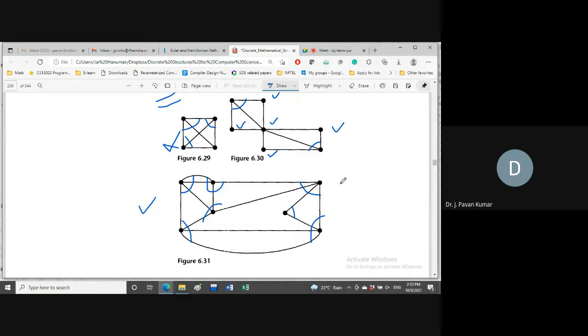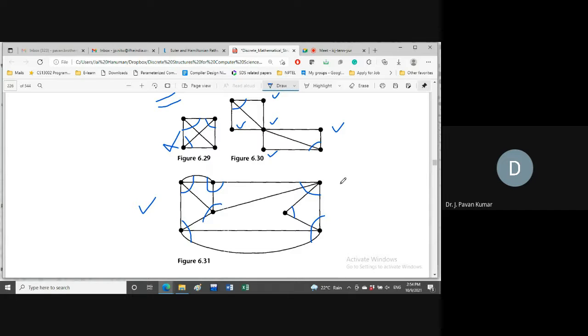In order to answer this particular one, before going to answer this question, let us try to observe one more thing. Euler cycle exists. If you start at any arbitrary edge, can we complete the cycle? Did you get the question? Euler cycle exists. If you start at any vertex, can we cover all the edges of the graph and form an Euler cycle or not?